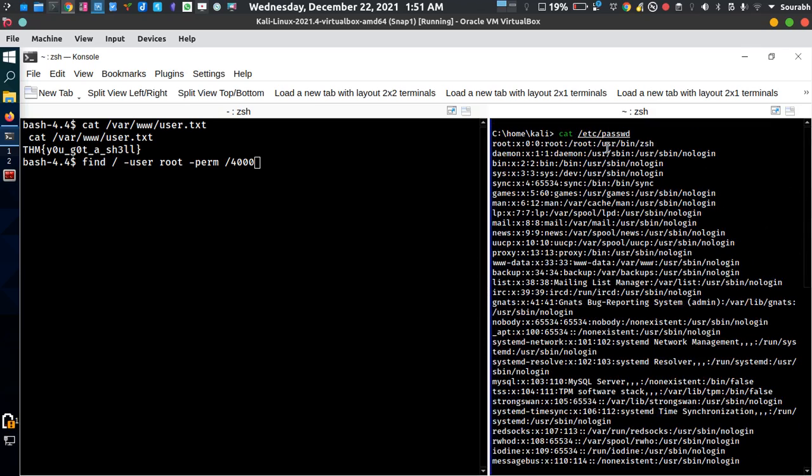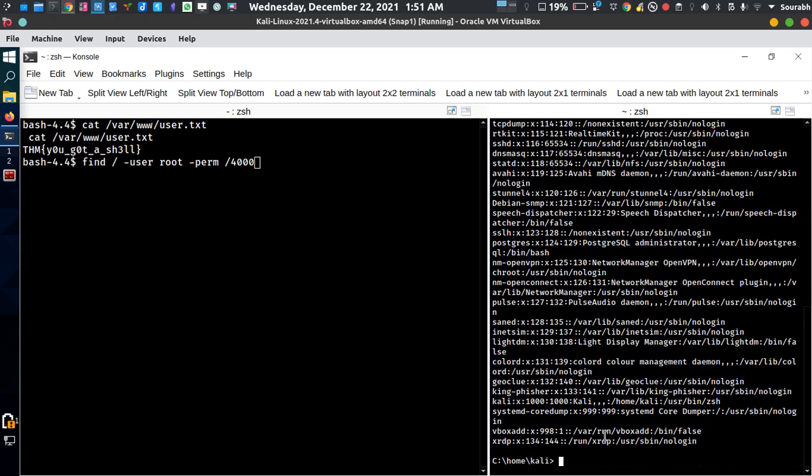By accessing my basic user, I can see how many users are actually created in my computer. As you can see, the first one is root. The root UID and GID is 0. At the end there's a user called Kali, which I am currently logged in as, and that UID and GID is 1000. SUID is much more integrated to the root user itself.